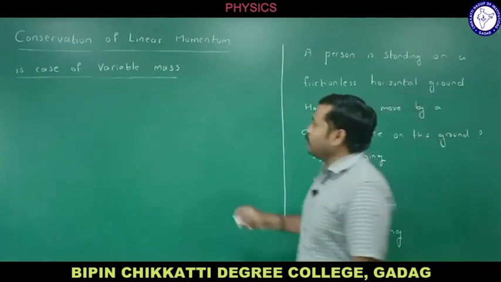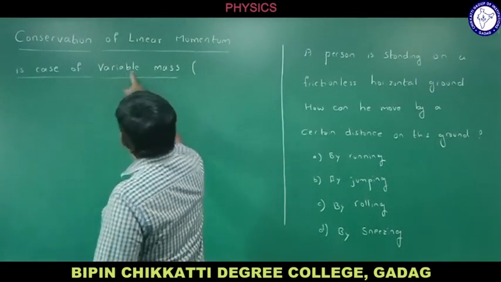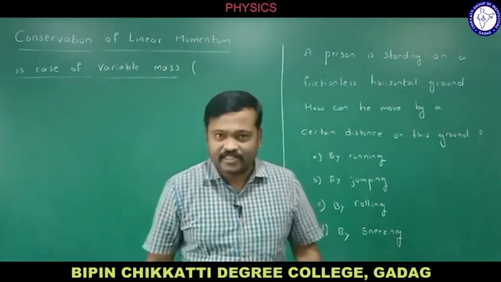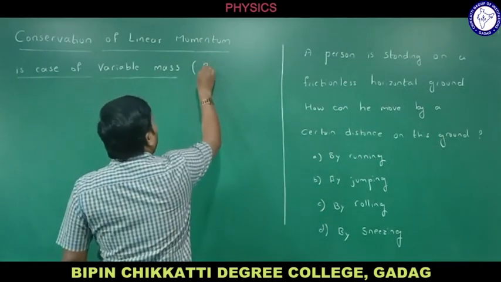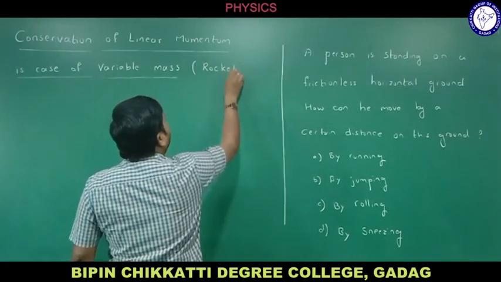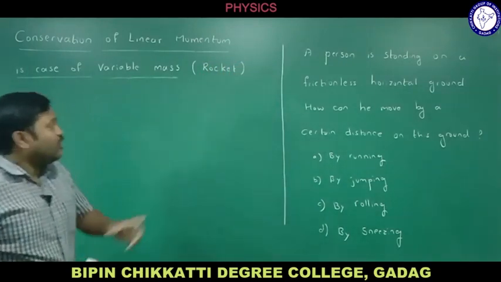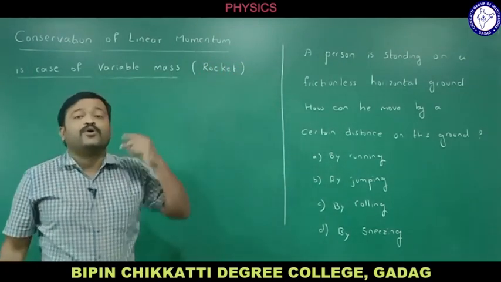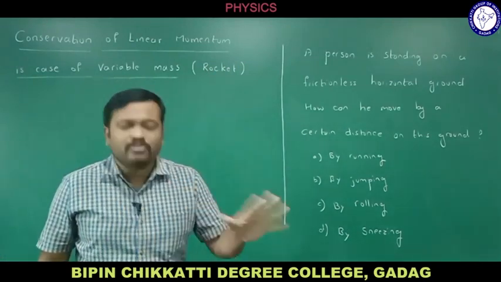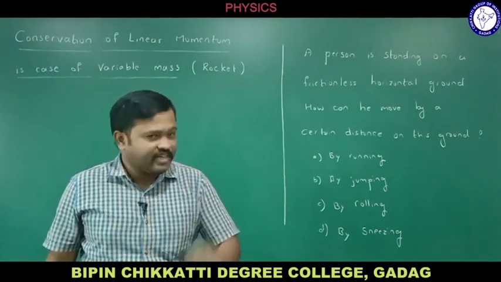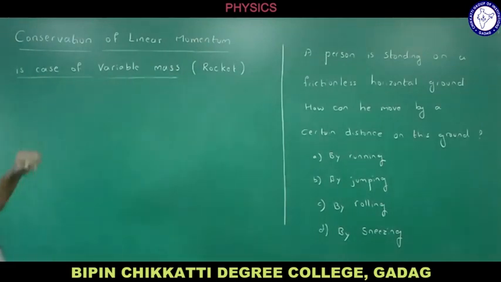To understand this concept, we need to consider a variable mass system. Let me consider a rocket as a variable mass system. As the rocket propagates, there will be loss in mass. Considering that, let us understand conservation of linear momentum in case of variable mass.